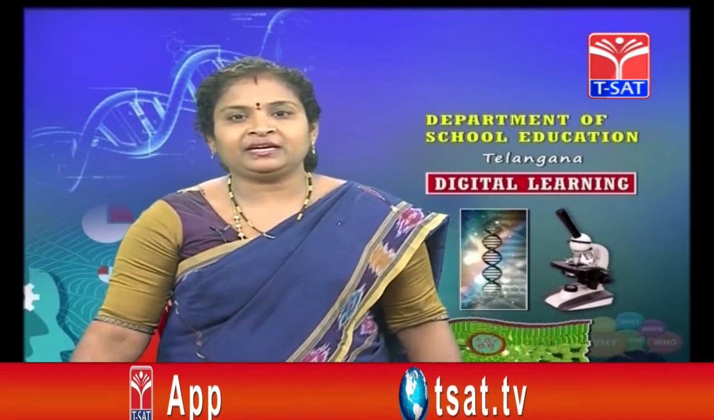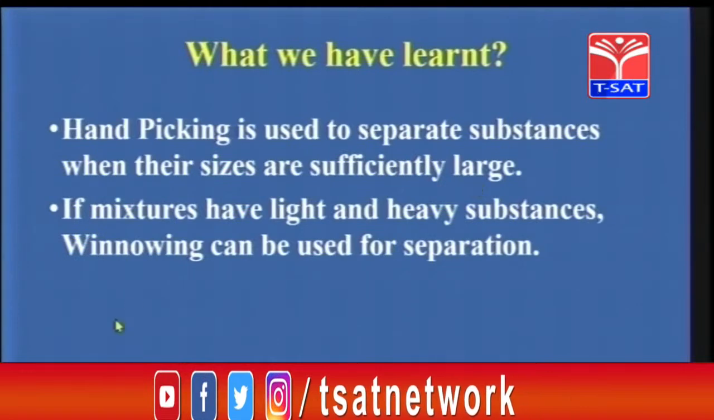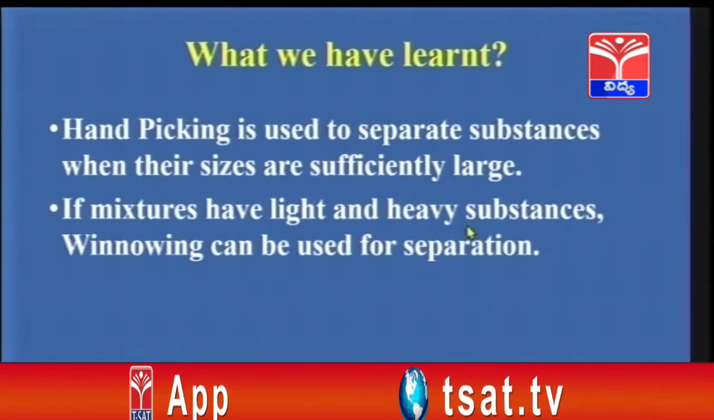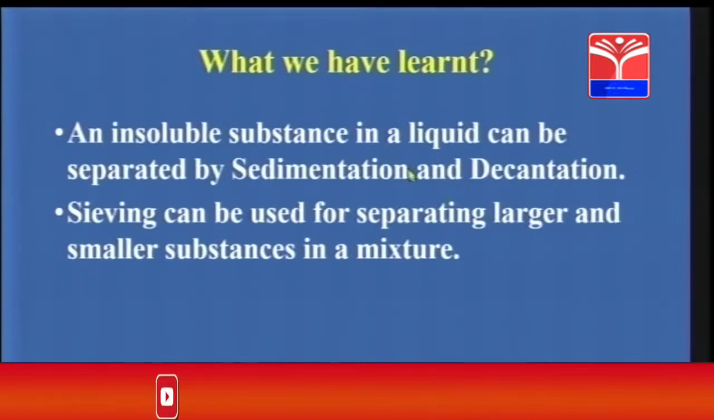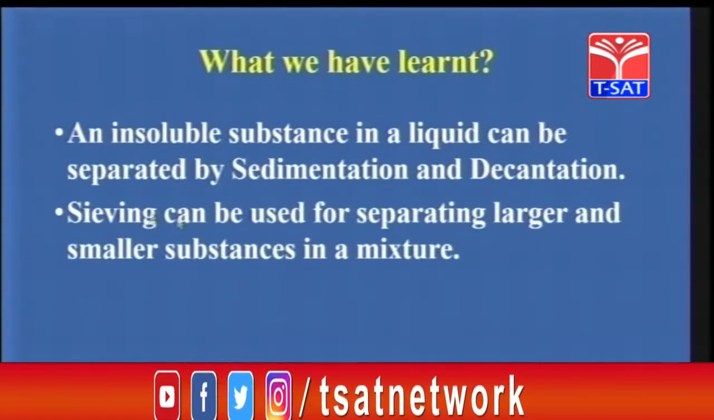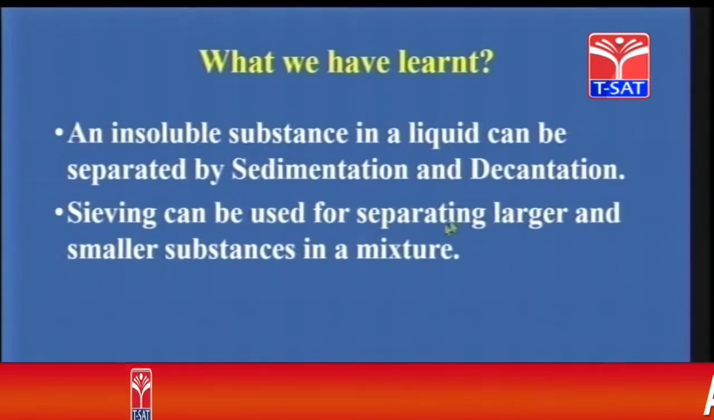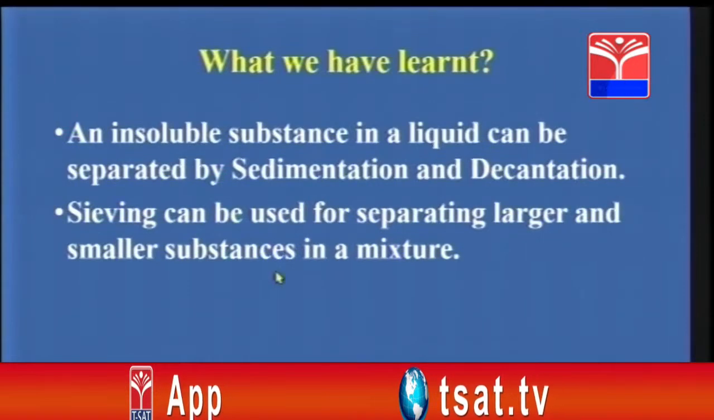Children, what is hand picking? It is used to separate substances when their sizes are sufficiently large. Children, when do you use winnowing? If lighter particles have to be separated from heavy substances, winnowing can be used. Where do you use sedimentation and decantation? If you want to separate solid from liquid. Then, when is sieving used, children? If you want to separate larger particles from smaller solid particles, then sieving can be used.